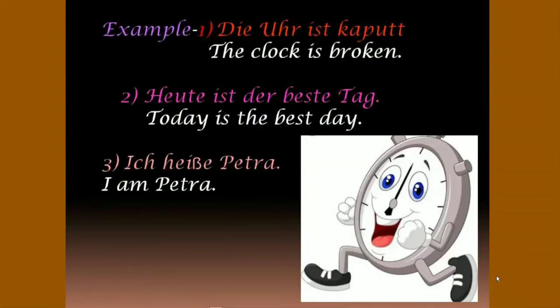Let's understand this topic with an example. Die Uhr ist kaputt, which means the clock is broken. In this case, if we have no idea which is the subject, if the subject is at first position or third position, we can identify the subject by asking ourselves a question. What is broken? The clock is broken. The answer is the clock. So the clock is the subject.